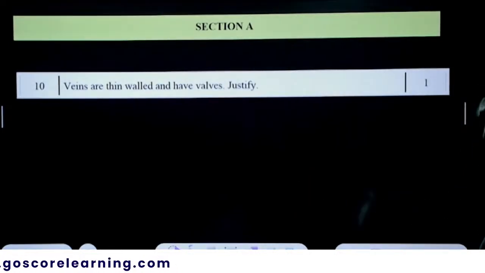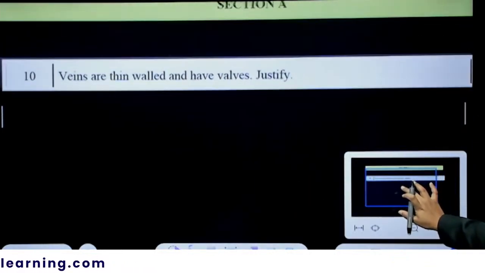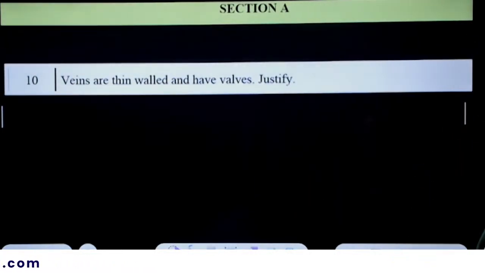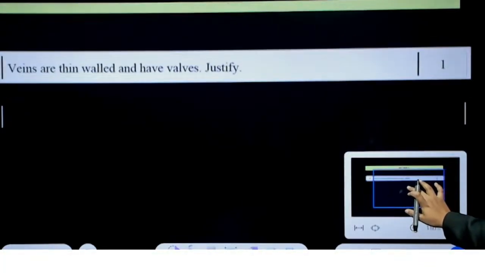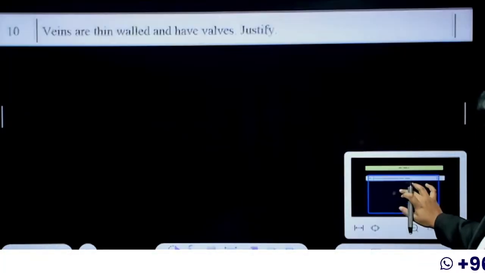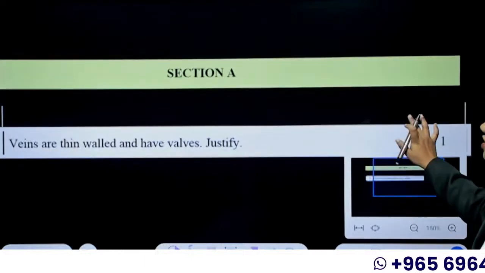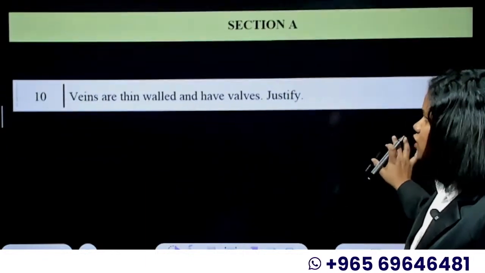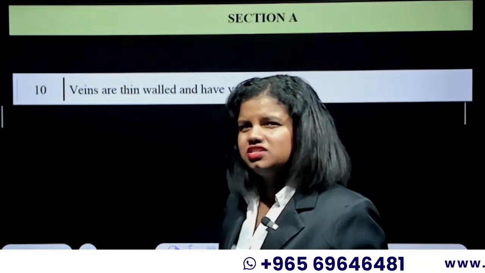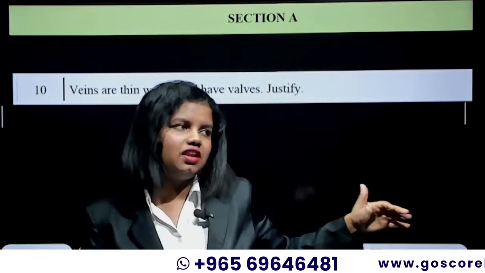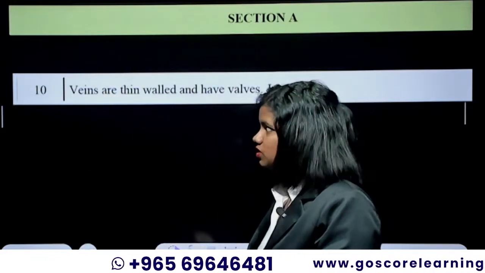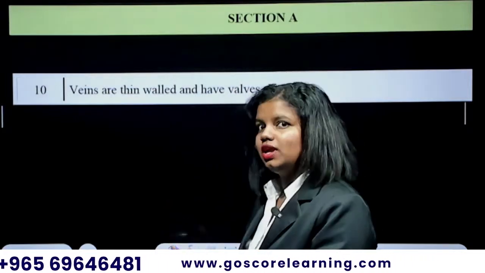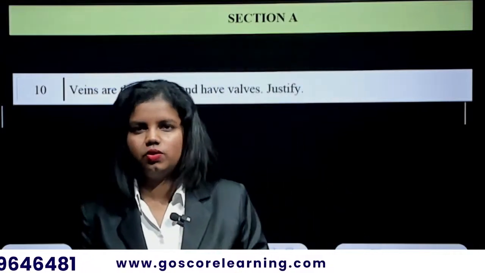The first question is: veins are thin-walled, justify the statement. So how are we going to answer this question? This is just a 1 mark question. It would be in the MCQ part, but since this is an old question paper, it's not exactly one-word MCQs, and you have to write it in a sentence. Still, we need the questions.